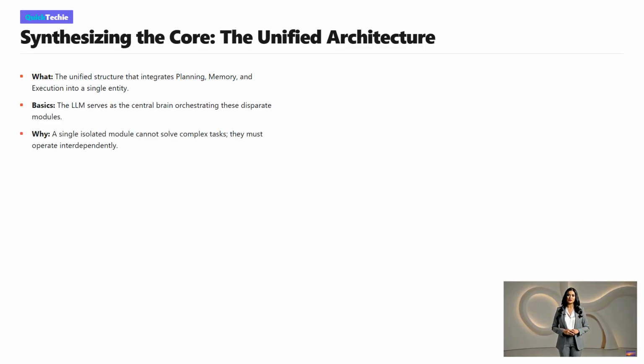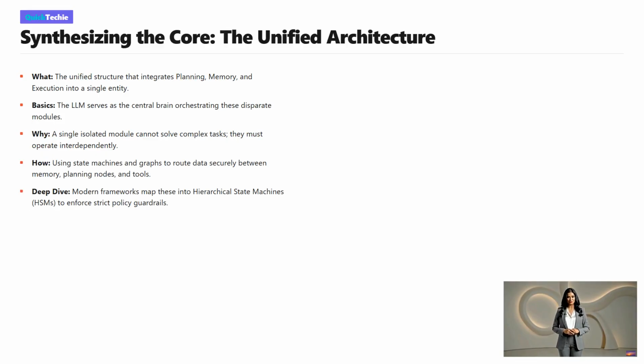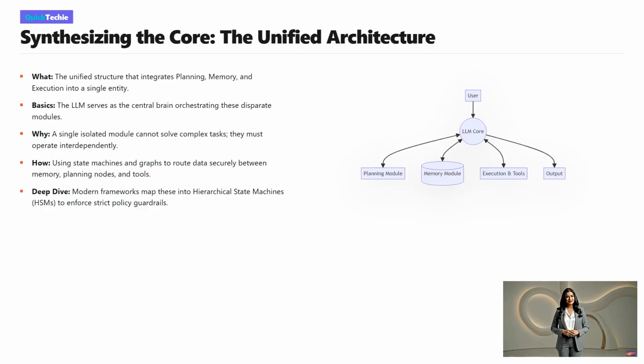Now let's look at the unified architecture. What happens when we put it all together? We get a fully functioning agentic system. Basically, the LLM serves as the central brain, acting as an orchestrator for these disparate modules. Why must they be unified? Because planning needs memory to know what worked, and execution needs planning to know what to do next. They are deeply interdependent. How do developers build this?